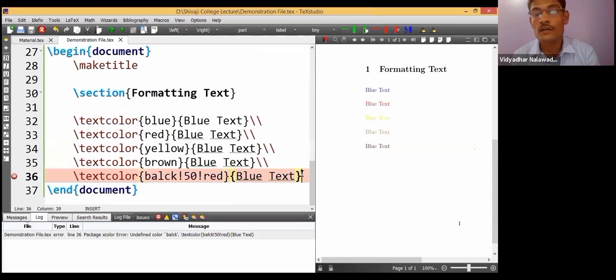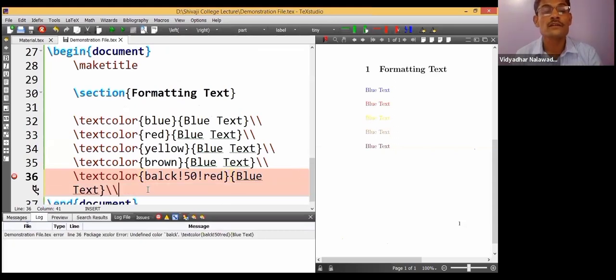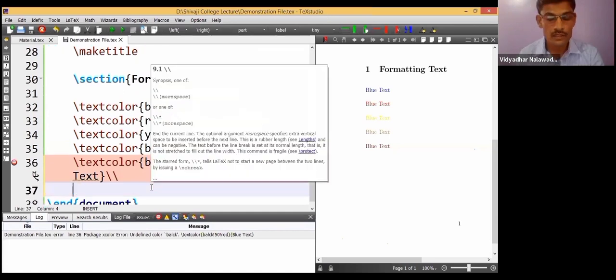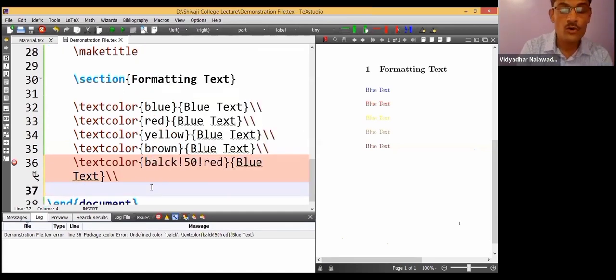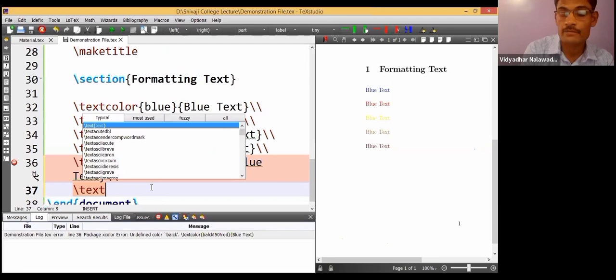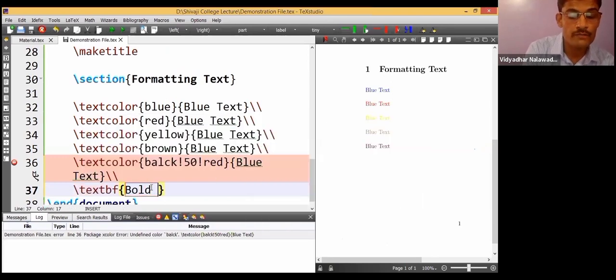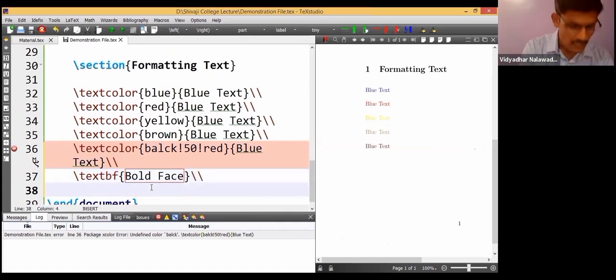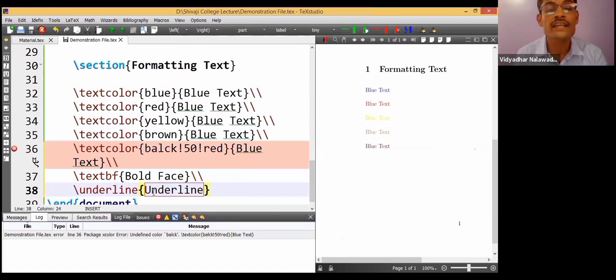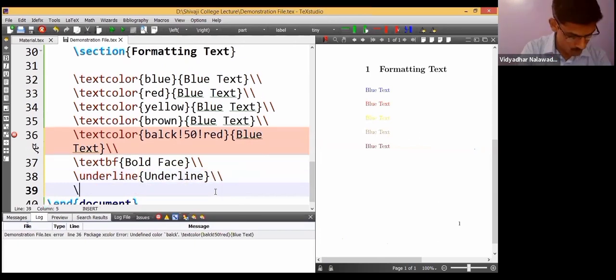This is how we can apply colors to text. Then how to boldface the letter? The command is very simple: textbf. It is boldface. We'll compile it later. How to underline? The command is very simple: backslash underline. In the bracket, I have typed underline. Now the underline word will be underlined. We'll see the output later.